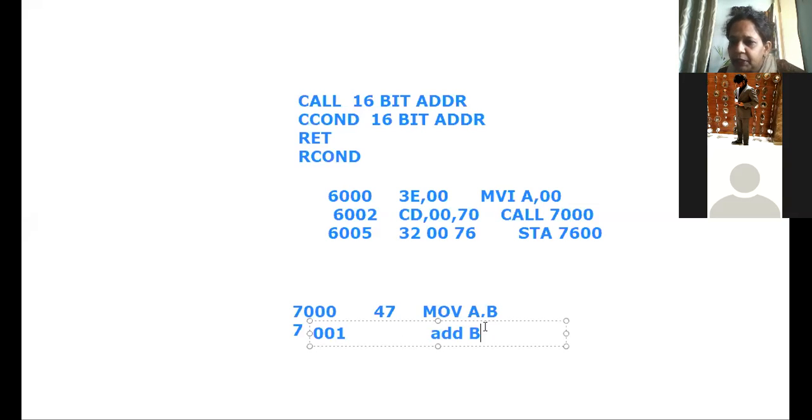Then again the same thing happens. Then 7001 instruction will be executed, and the moment it comes to the return instruction in the subroutine, it has to come back to this now, correct? So the address 6005, which was pushed on the stack, will come in the program counter, and the instructions from 6005 will be executed.